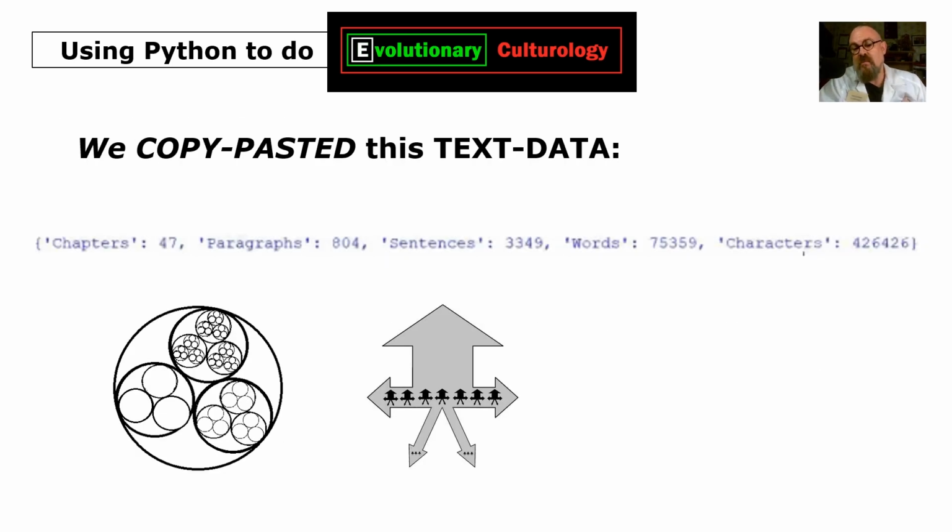So just a reminder, we copy pasted this text data, which was the output of the Python script that we ran. It's just the number of chapters, 47, 804 paragraphs, 3,349 sentences in Mary Shelley's Frankenstein, 75,000 words and 426,000 characters. So those are the units and scale levels of the fractal Holon parton that is Mary Shelley's Frankenstein, and we'll do something interesting with that in ChatGPT next lesson.